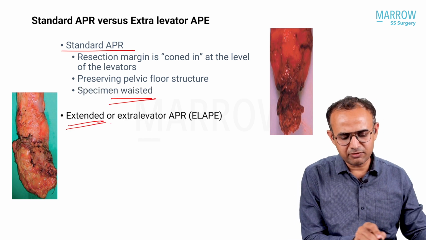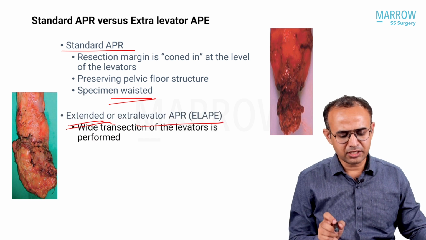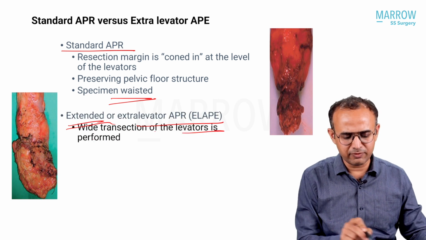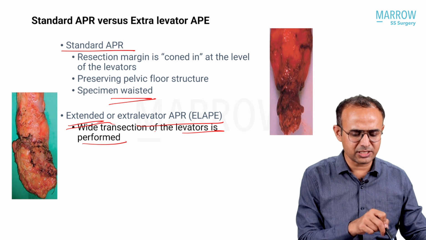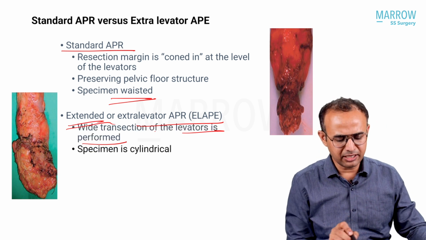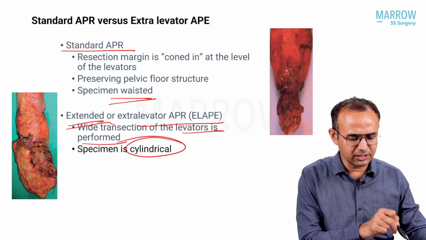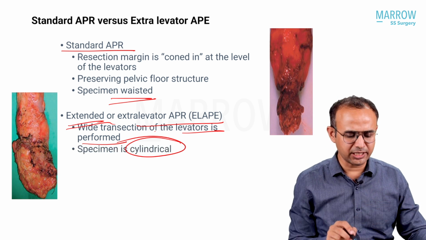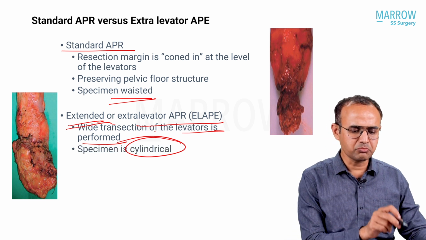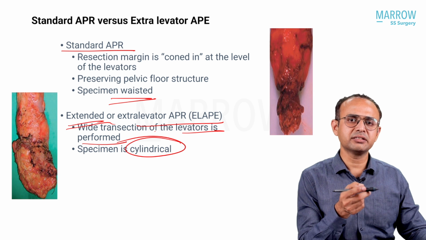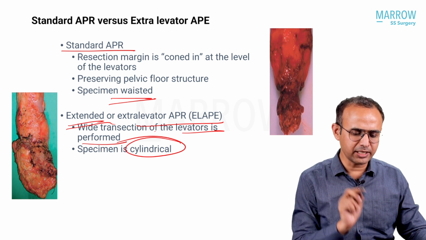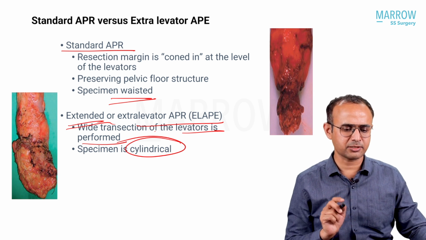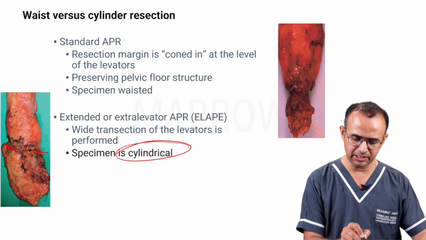If we do extralevator or extended APR, a wide transection of the levator is performed, complete wide transection of the levator. The specimen is more cylindrical and a cuff of the levator will be there with the specimen. So it is a better specimen, tumor positivity will be less, and we can resect better. This has been explained in our video.